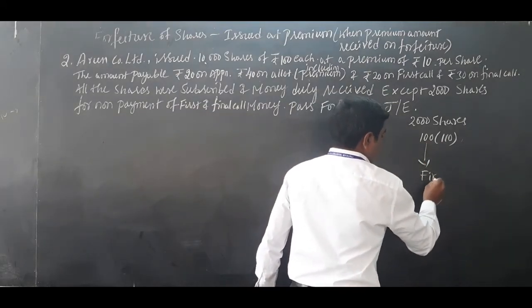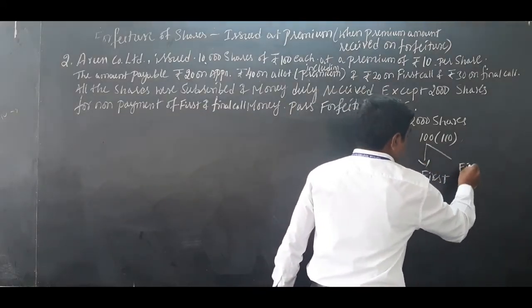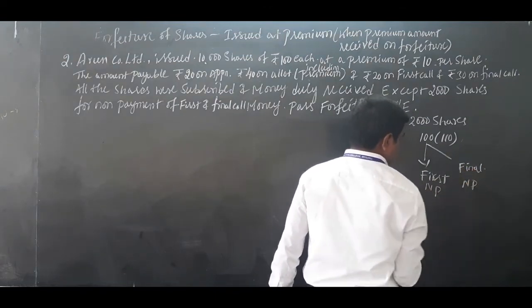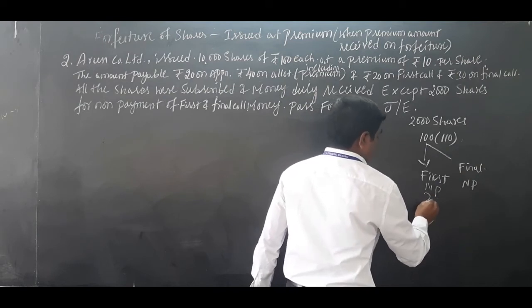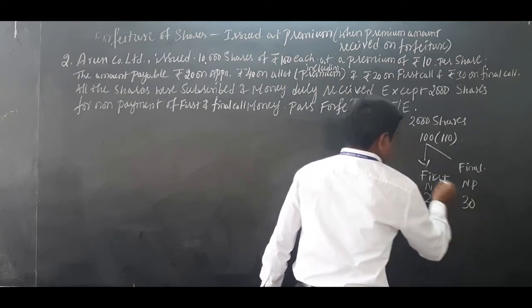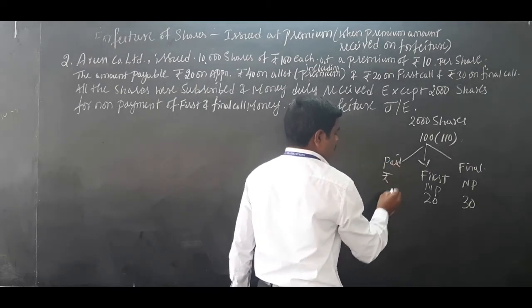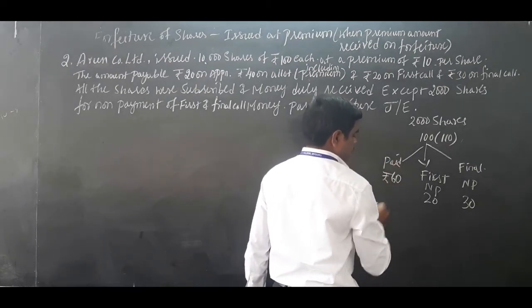First call not paid, final call not paid. First call 20, final call 30. So paid how much? Application and allotment totally 60 rupees is received.